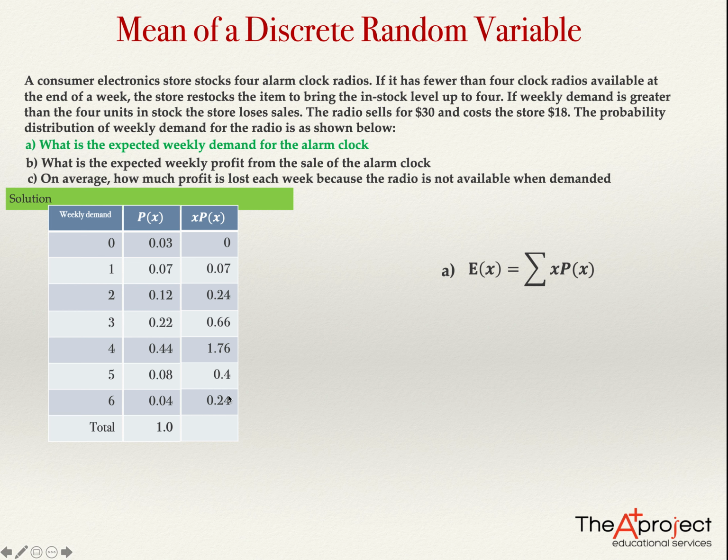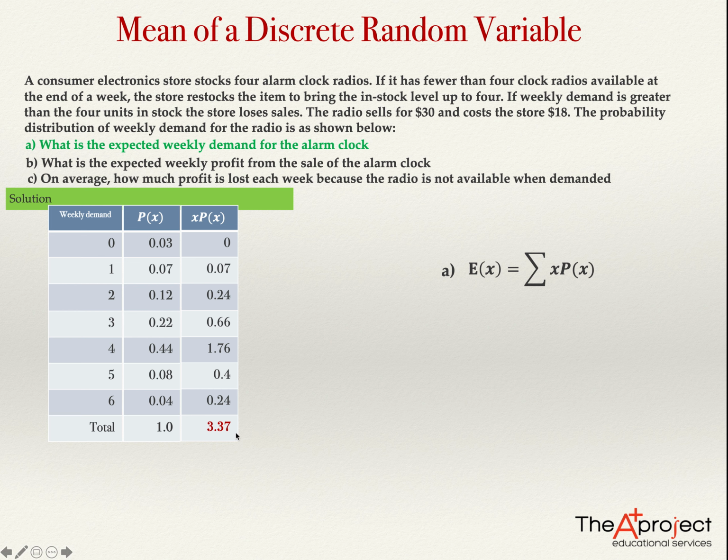If I add together all these numbers, I get the expected value. So please use the calculator to add 0 plus 0.07 plus 0.24 plus 0.66 plus 1.76 plus 0.4 plus 0.24, and I get 3.37. So 3.37 will be the expected value. What does it mean? That on average, the expected weekly demand is 3.37.